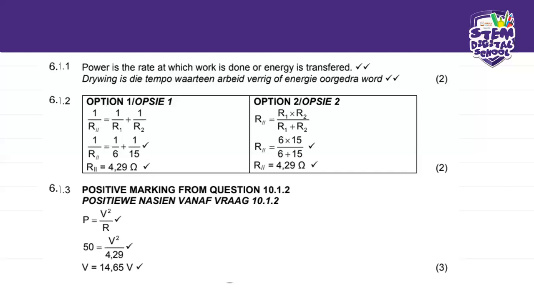And remember, in earlier lessons, we did have our power triangle that we were using to calculate our power, voltage, or resistance. So this is a good equation because now you don't need to have current to calculate the voltage, because we have the power that is given and the equivalent resistance that we calculated over there. And therefore, our voltage will be 14.65 volts.